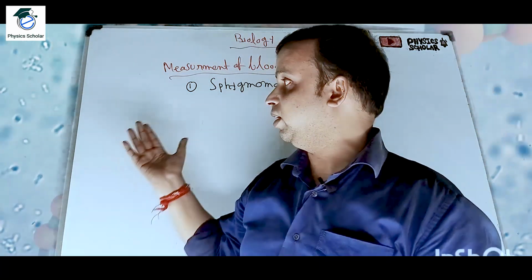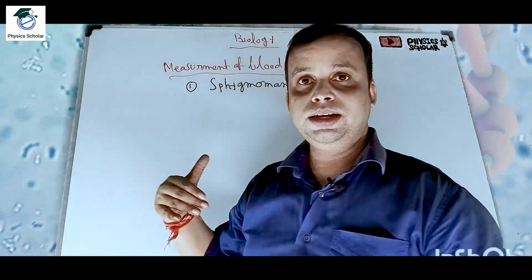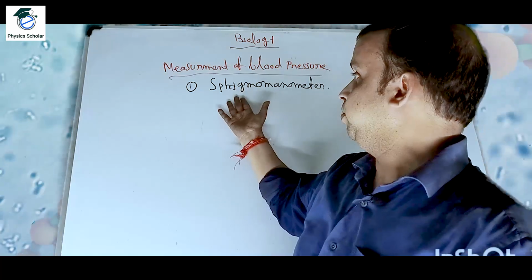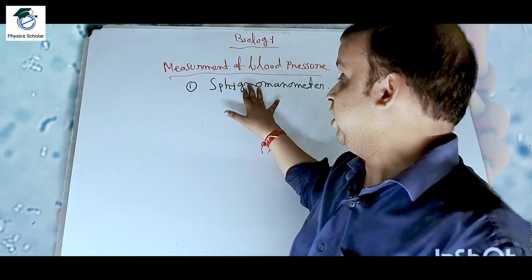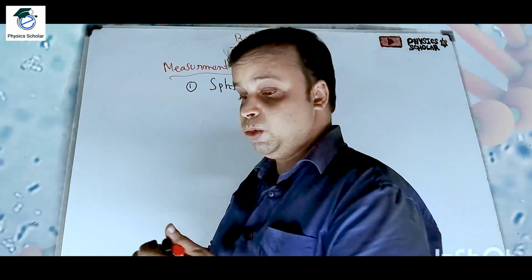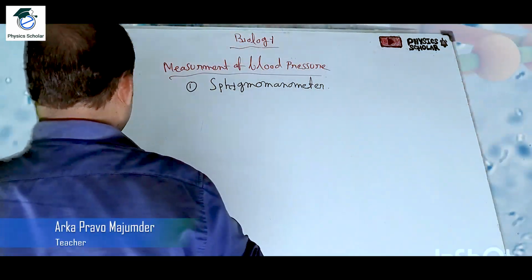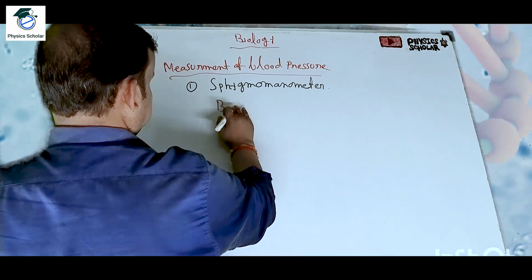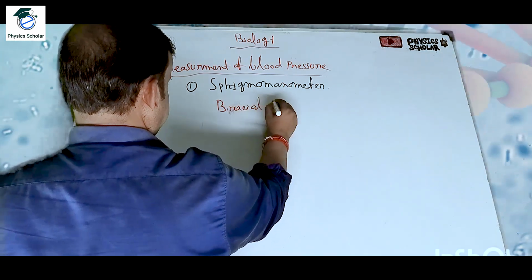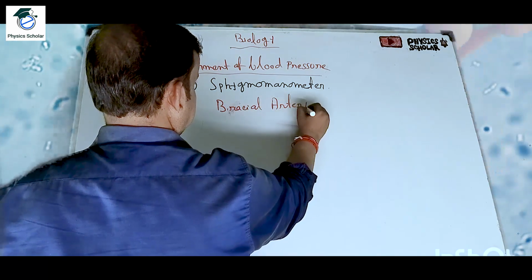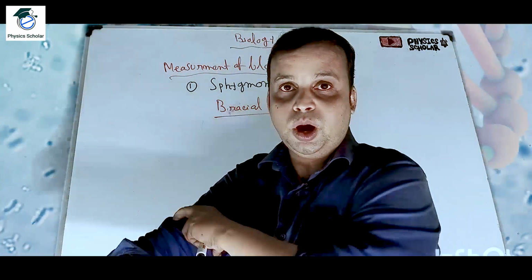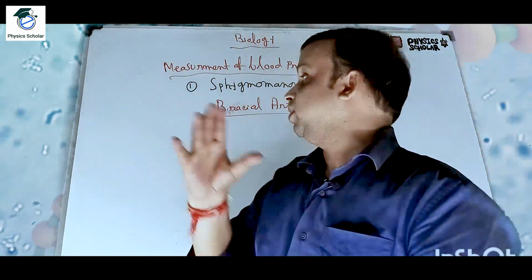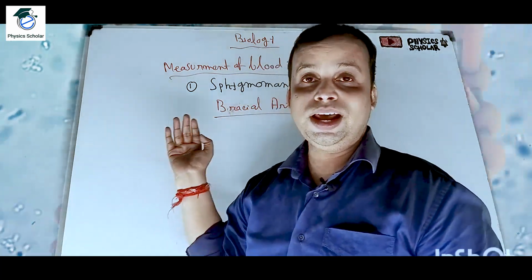Clear? Today digital ones are available. Previously it was manual. In the doctor's clinic, nursing home, hospitals, you are very much familiar with this. The instrument is known as the sphygmomanometer, and the artery is known as the brachial artery, the brachial artery of our hand. So we are taking the blood pressure from that brachial artery, and the instrument is known as the sphygmomanometer.